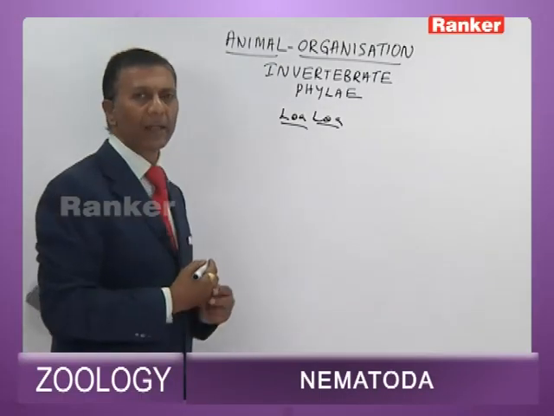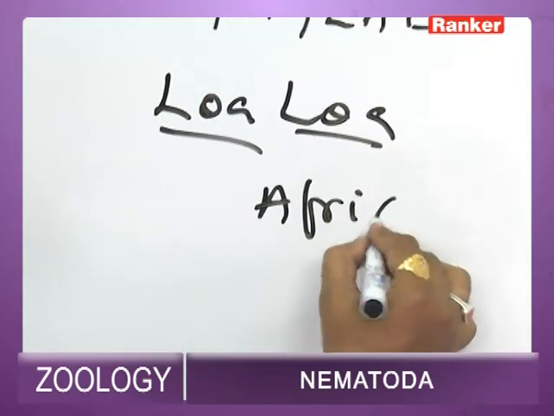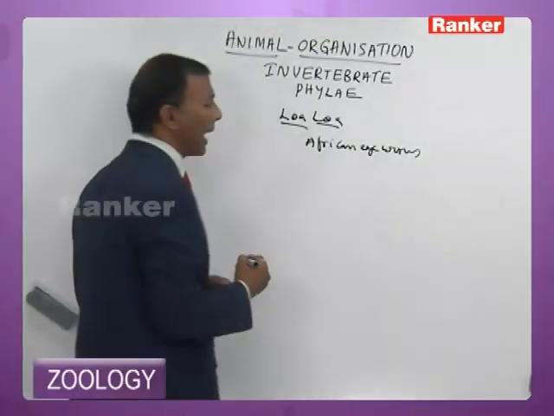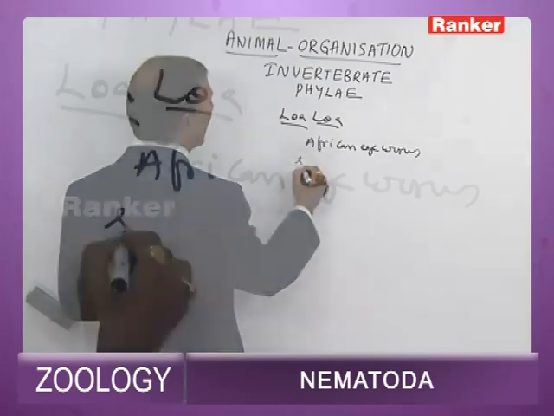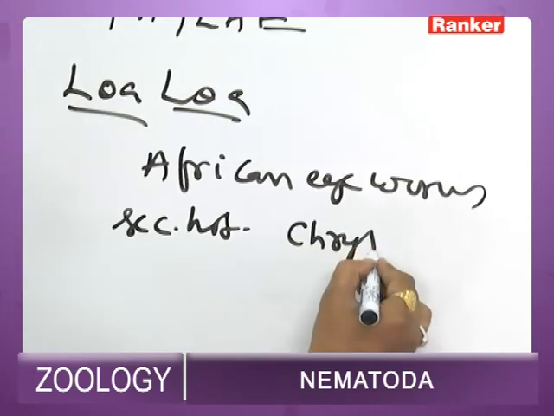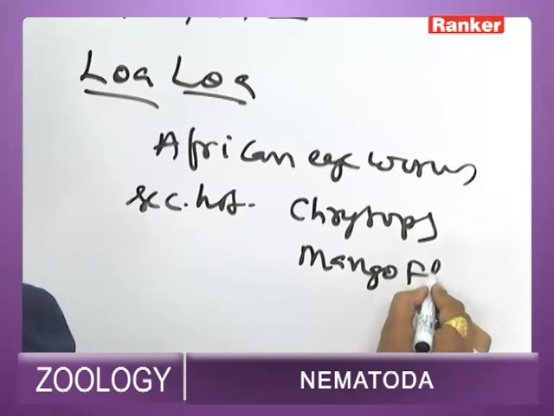Loa loa is another nematode parasite. This is commonly called African eyeworm. Its secondary host is Chrysops, which is commonly called mango fly.